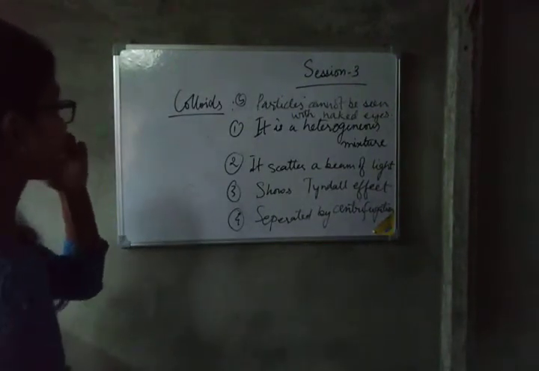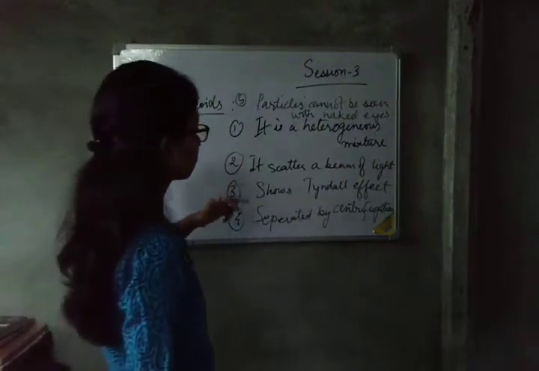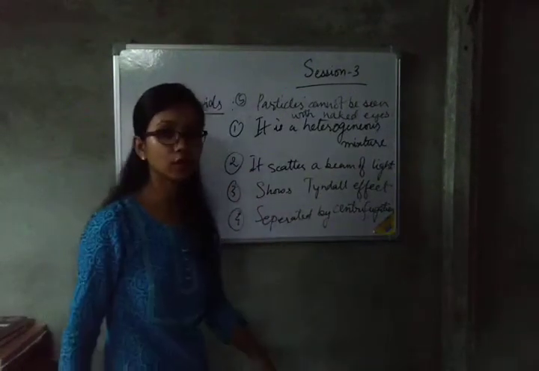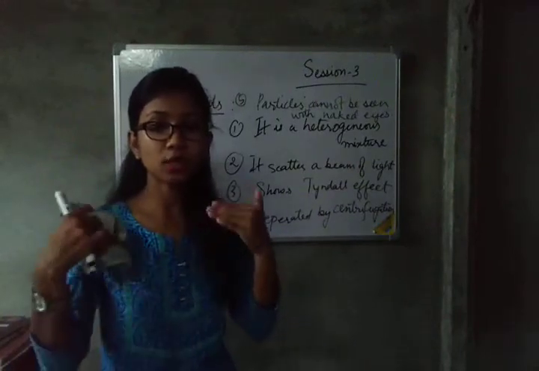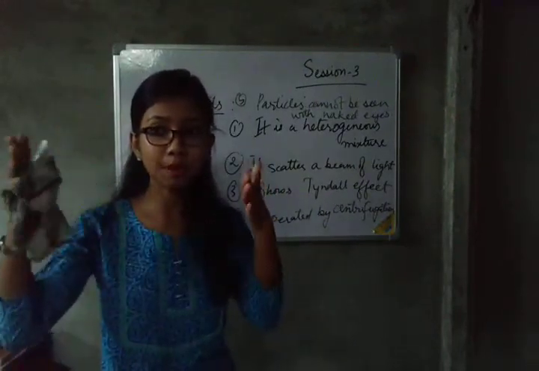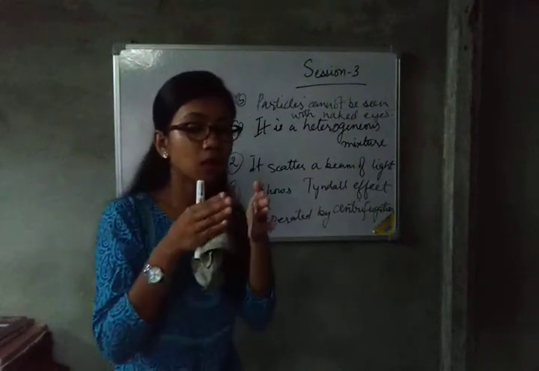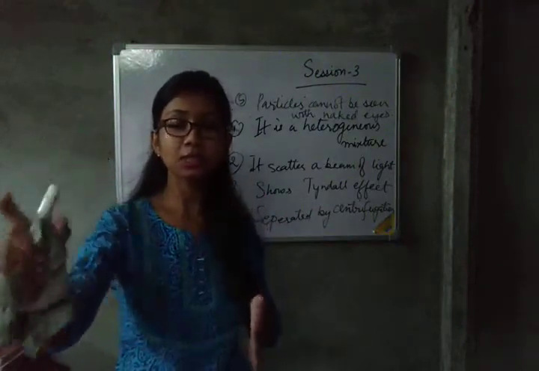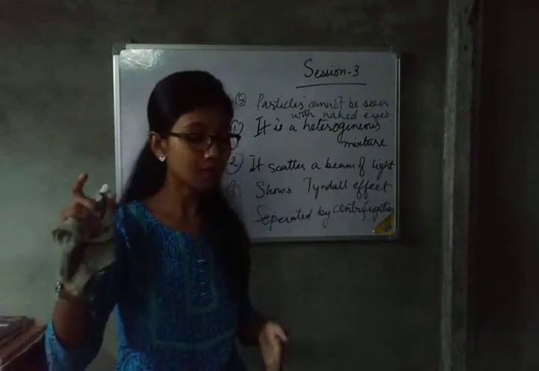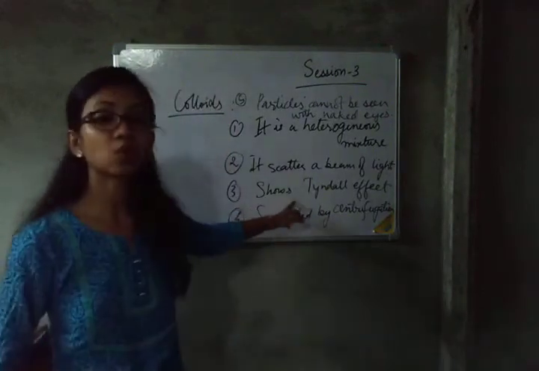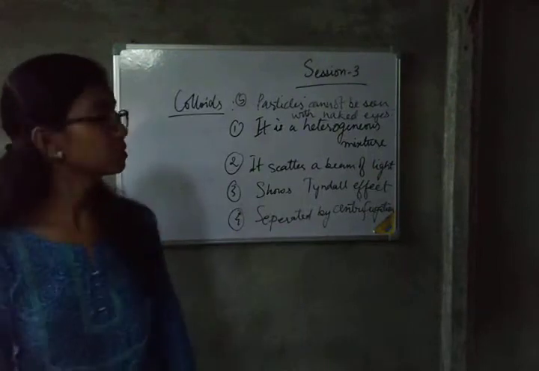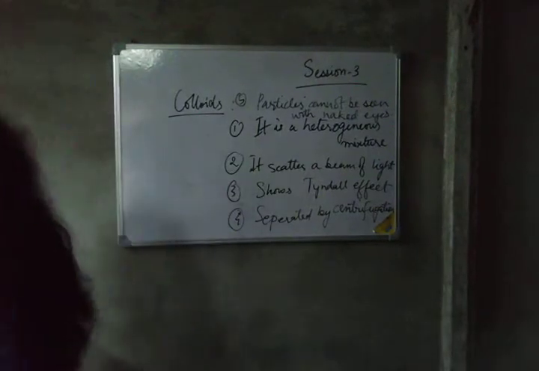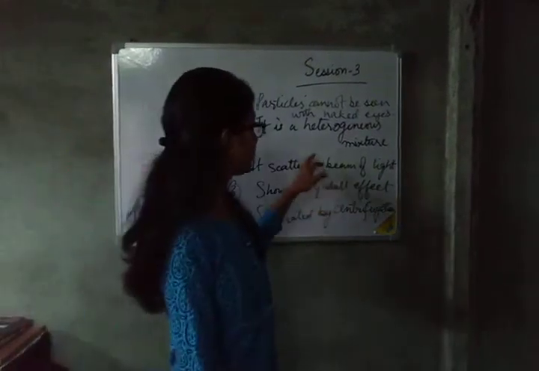You can write the properties. First is a heterogeneous mixture, scatters a beam of light, shows the Tyndall effect. What is the Tyndall effect? You can see it whenever the sun rays pass through a canopy in a dense forest: we can see the path of the light separately between the trees, and also the path of the dust particles. So this is what the Tyndall effect defines. Then, separated by centrifugation and the particles cannot be seen with the naked eye. So these are some of the properties of a colloidal solution.